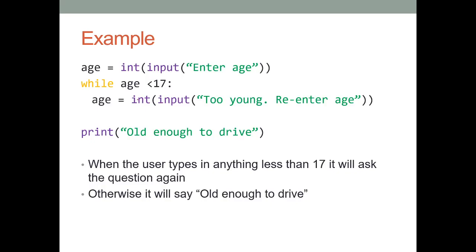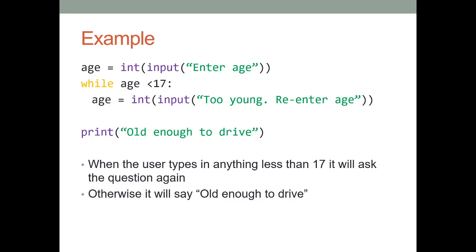You try again, you type in 14. Is 14 less than 17? Yeah, it is. And it won't let you escape. It will keep asking again and again until you type in a number bigger than this. So if you type in 45, well, 45 is not less than 17, so it skips this bit of code and it will say you are old enough to drive.